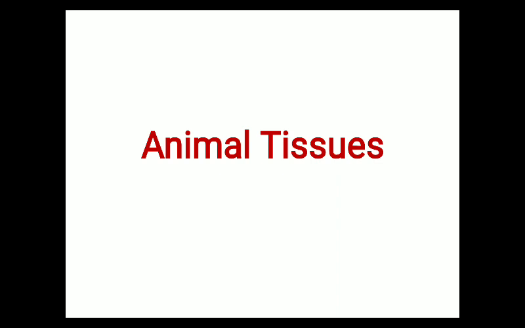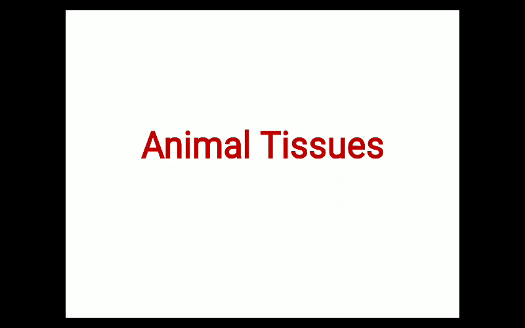A group of similar type of cells which performs a particular function in our body is known as tissue. And if this tissue is present in an animal's body, then it is known as animal tissue. So how does the organization take place? A single unit is known as a cell, and a group of similar type of cells which performs a particular function is known as tissue. And many tissues group together to form a particular organ like heart, liver, kidney,